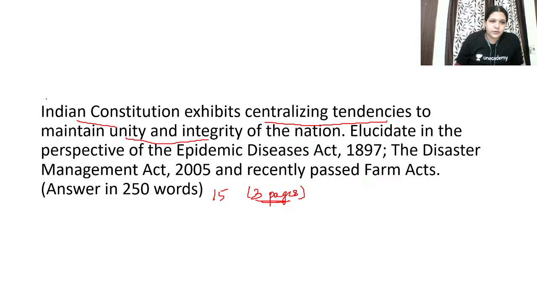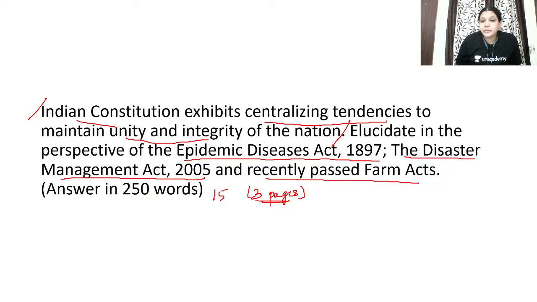This is one part of the question. Elucidate in the perspective of the Epidemic Diseases Act, the Disaster Management Act of 2005, and the recently passed farm acts. You have to talk about number 1, number 2, number 3, number 4, and elucidate in that perspective.